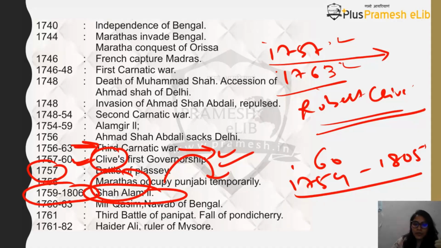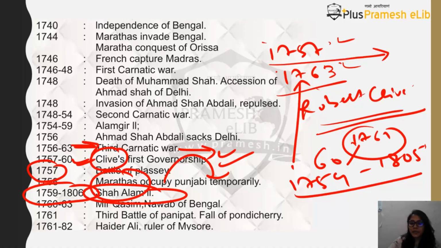Okay, so Shah Alam II, two battles happening. One is the Battle of Buxar, which is happening in Bengal. Another is third Battle of Panipat, which is happening in 1761. It's the same Battle of Panipat whose movie was released recently, Panipat, remember, in which there is I think Kriti Sanon and Sanjay Dutt and Arjun Kapoor. So wherein basically there was a controversy regarding the Jat Maharaja Surajmal. So it's the same movie. Okay. So 1761 is third Battle of Panipat.